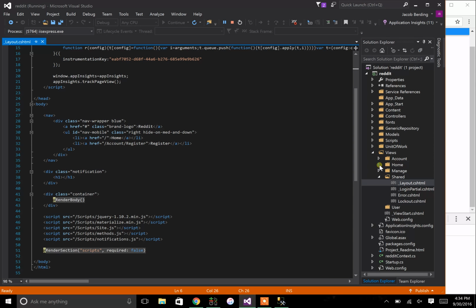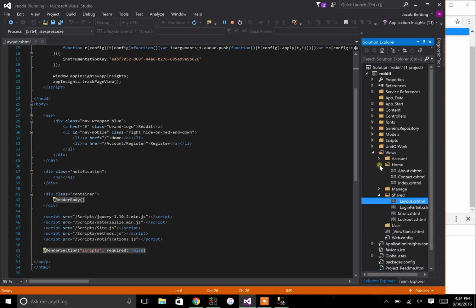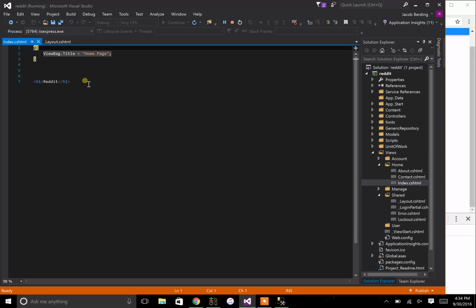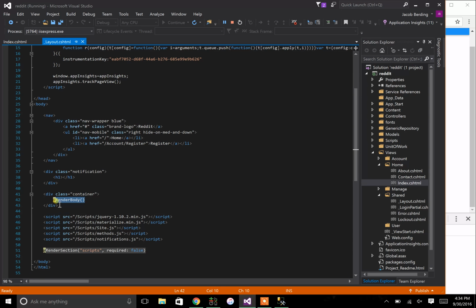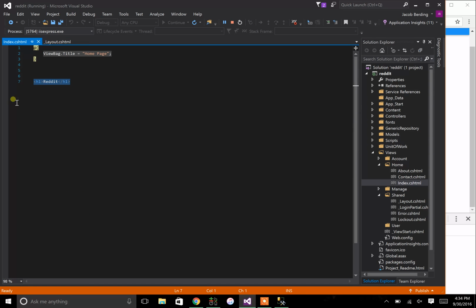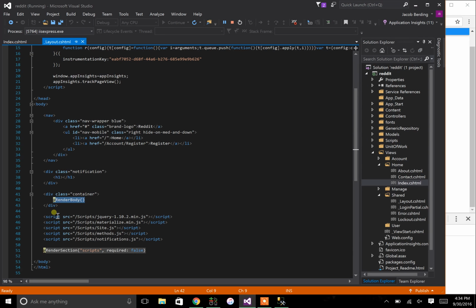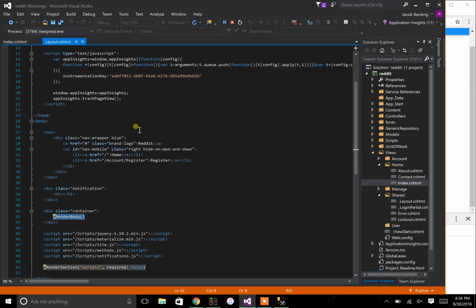Beyond that, it comes down to the basic page that you're working on. So if I wanted to work on the home page, I would just open up my index page. And right now, all I have is the H1. And you'll notice there's no doc types or anything like that because it's all tied to this render body, right? So wherever the render body is in your layout is exactly where this code will go. So that H1 actually goes right inside there, right? Render sections we'll get into later. But essentially it's the same thing as a render body. It's where you're going to place code and it's going to be placed here in the layout page, right?